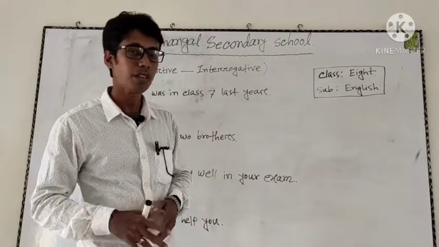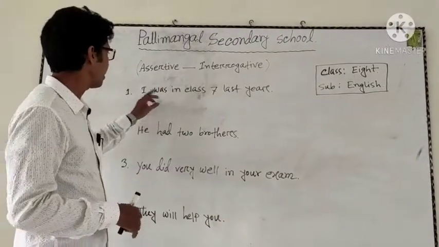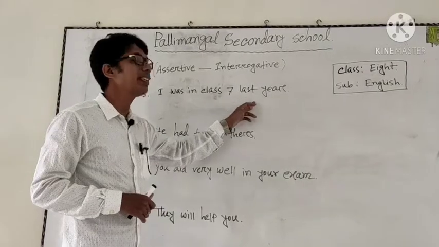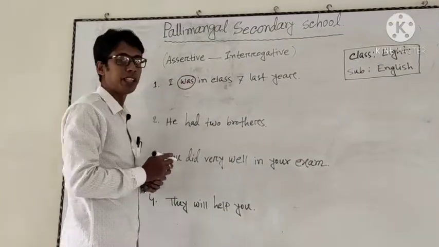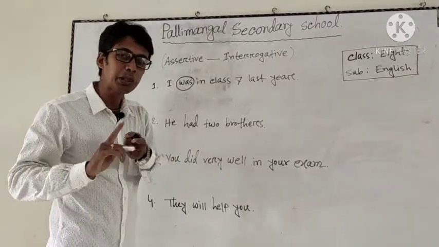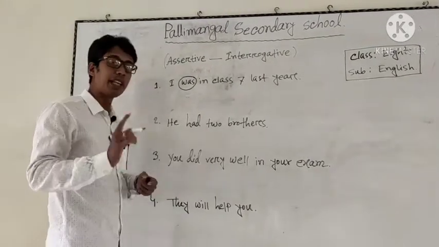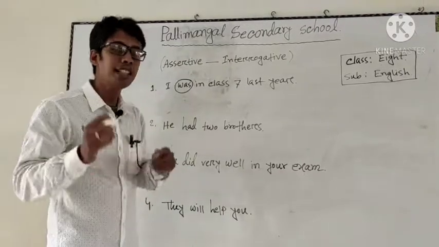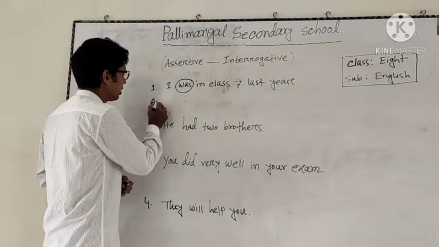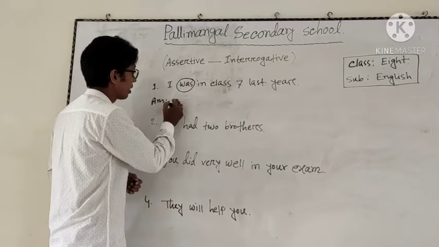Okay. So in the sentence we see that I was in class 7 last year. So was here is the auxiliary verb, right? And according to the rule, the auxiliary verb must be used at the very beginning of the sentence. The answer is was.